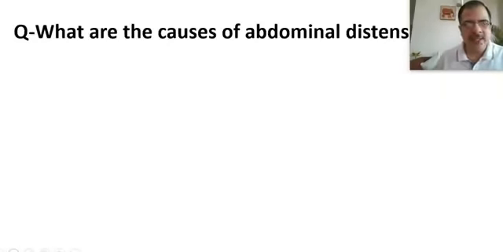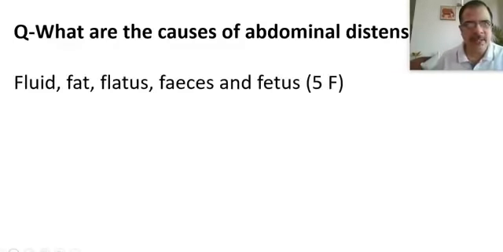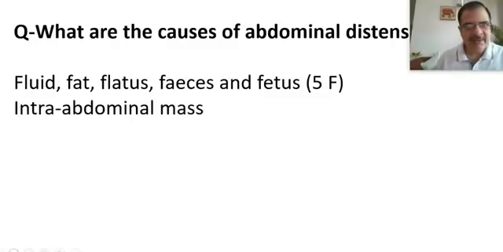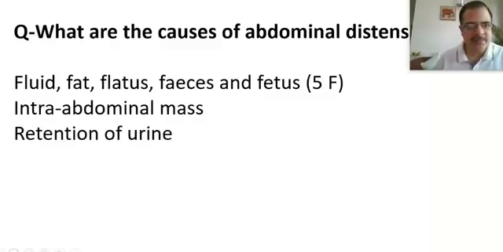First, we should know what the causes of abdominal distension are. The causes will be the 5 Fs: fluid, which is ascites; fat, that is obesity; flatus; feces; or fetus. Besides these 5 F causes, it can be some intra-abdominal mass like a malignancy, or retention of urine. Now, if a patient with abdominal distension is coming to us, the most important cause will be fluid, that is, a case of ascites.